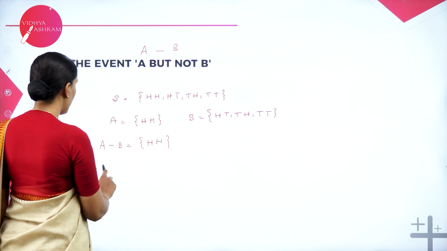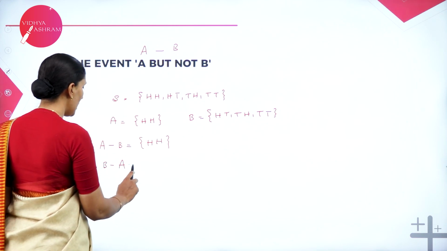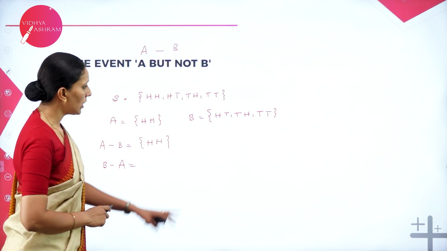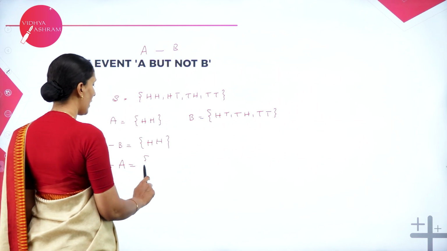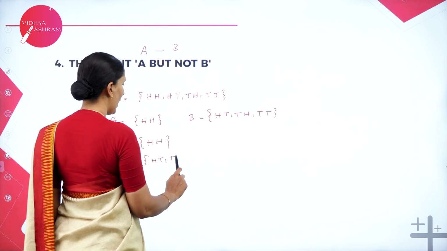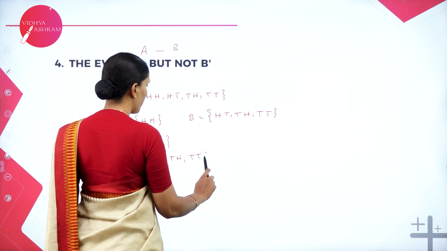Similarly, we can write B minus A. That means only in B, not in A. So only in B means these three elements, they are not in A. So therefore, I will write HT, TH, TT.